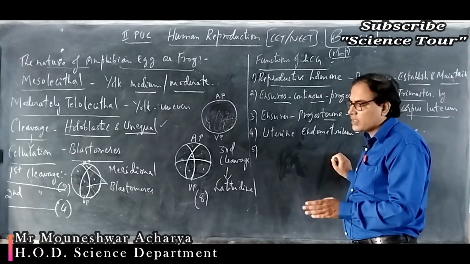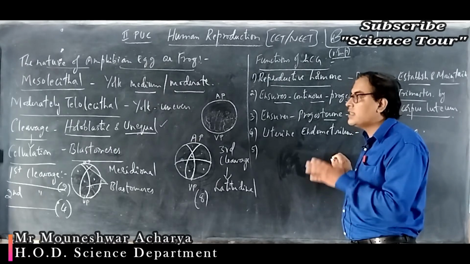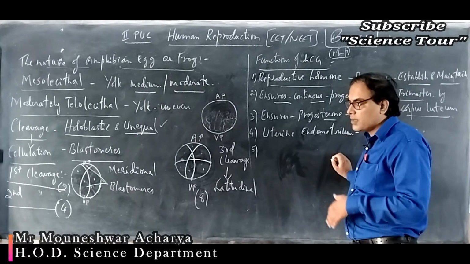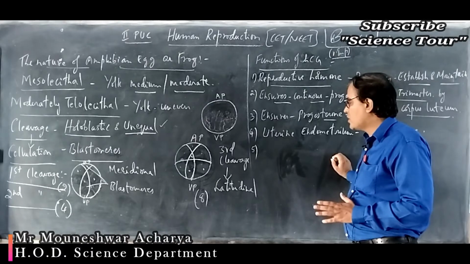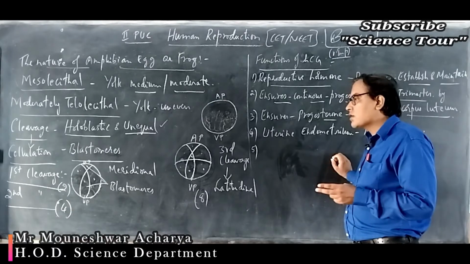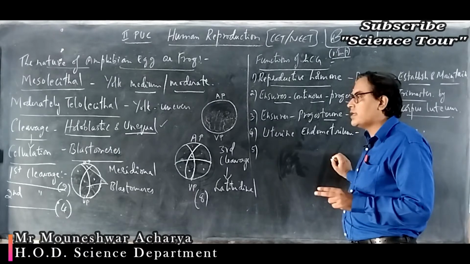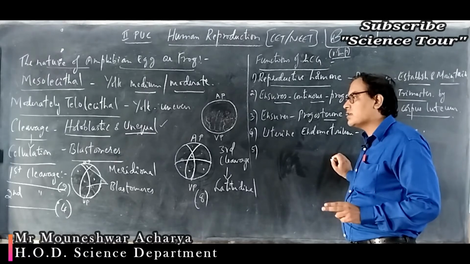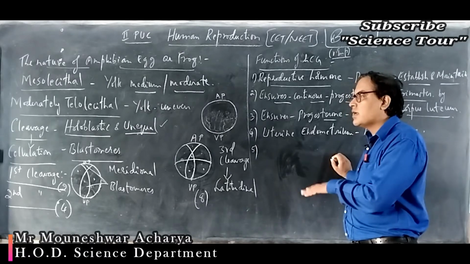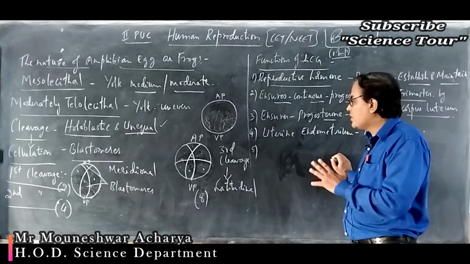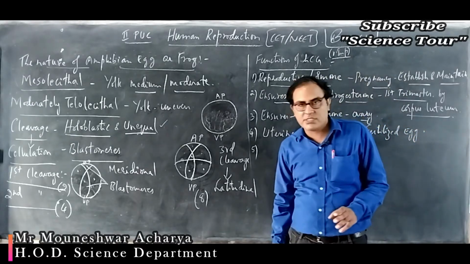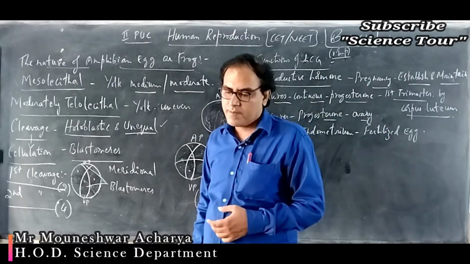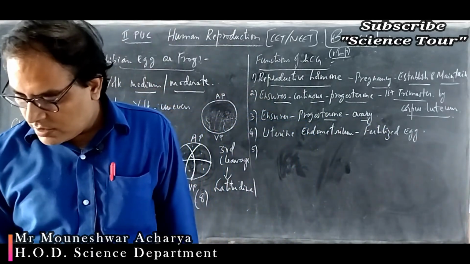After the 8th week, from the 9th week onwards, till the gestation, till parturition by childbirth, it is called the fetus. That is the difference between embryo and fetus. Many don't know that. Okay.